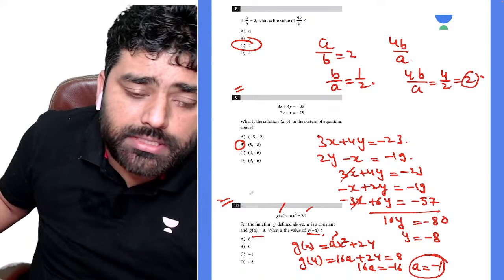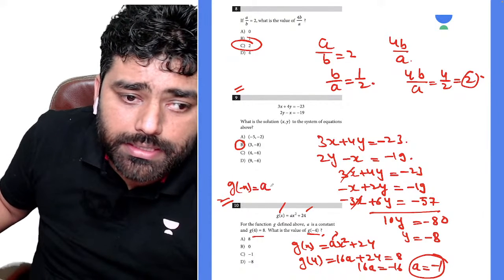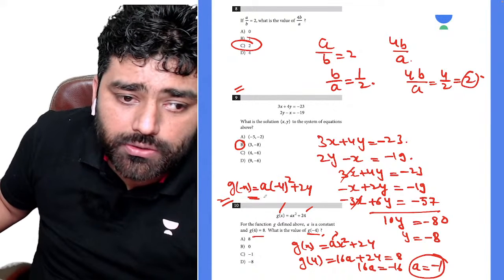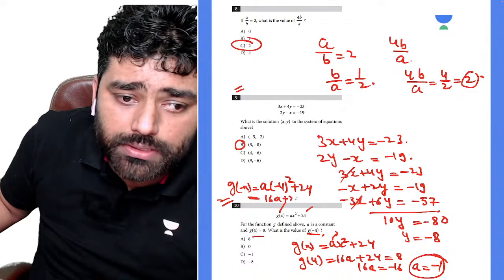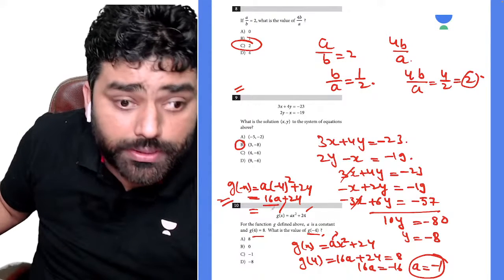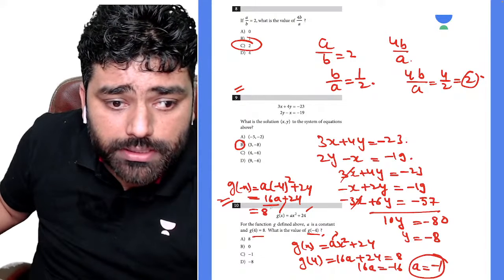Then what will be the value of g of negative 4? So g of negative 4 is a times negative 4 squared plus 24. That is going to be 16a plus 24, and a is negative 1. So if you plug in a equal to negative 1 there, guys, that is going to be positive 8 only.